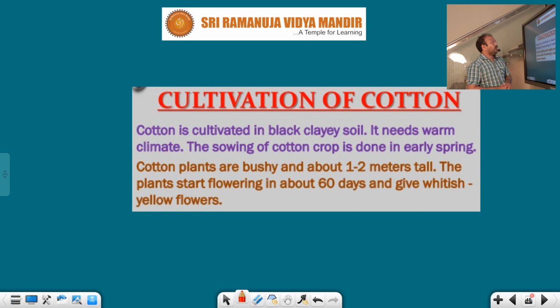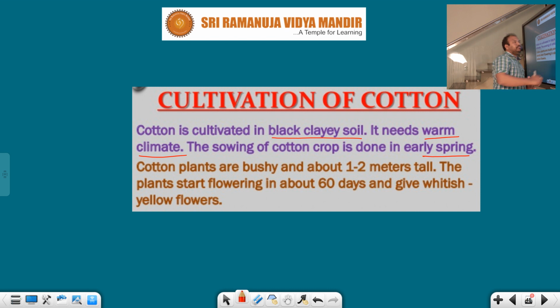Cultivation of the cotton. Take a look here. Cotton is cultivated in black clay soil. Which type of soil, students? Black clay soil. It needs a warm climate. For cotton cultivation, which type of climate do we need? Warm climate. Compared with cold climate, warm climate is more favorable. The sowing of the cotton crop is done in the early spring season.